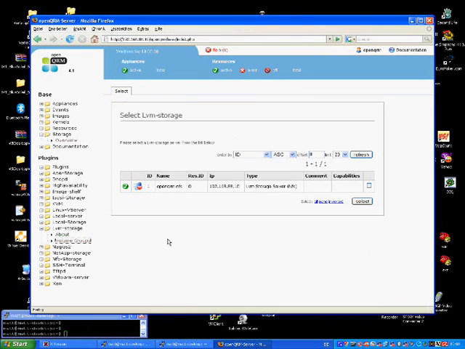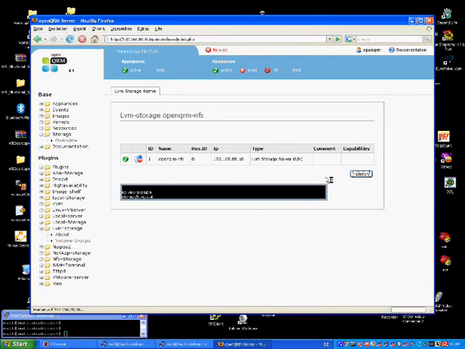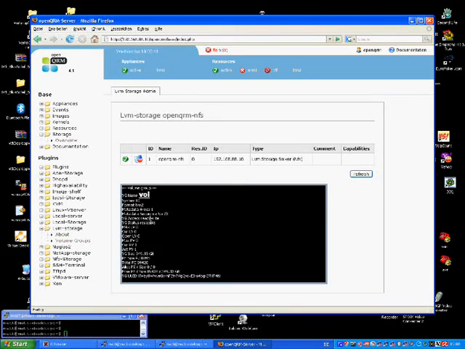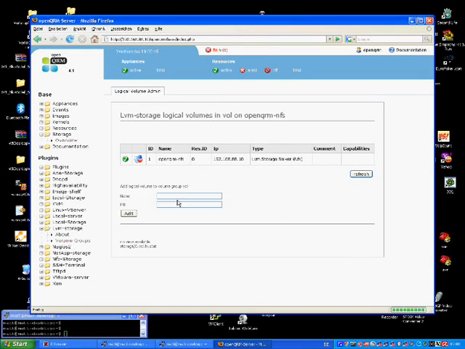We are now switching to the LVM storage plugin menu to create a new logical volume as the storage location for our first server image. We just need to provide the image name and the physical size to create a new location for our server image.